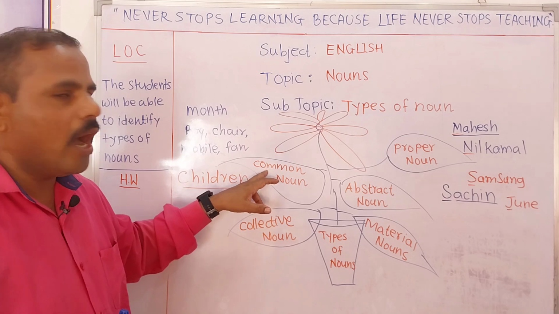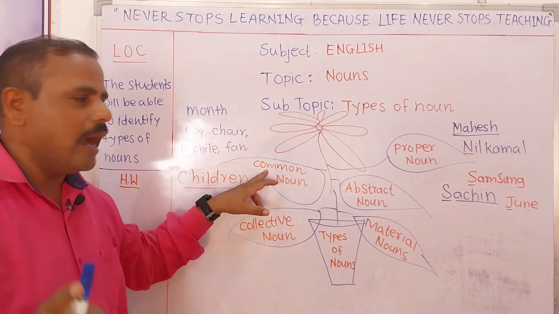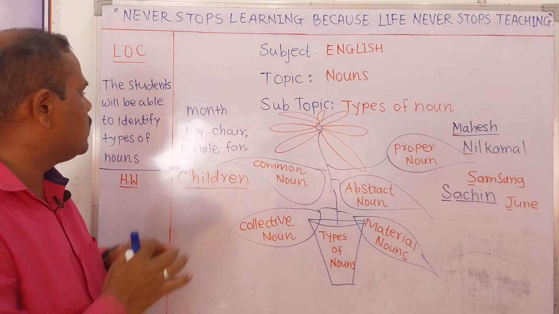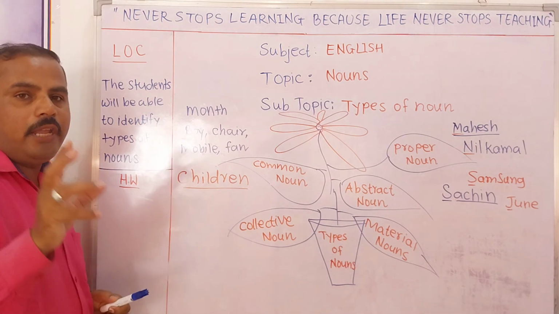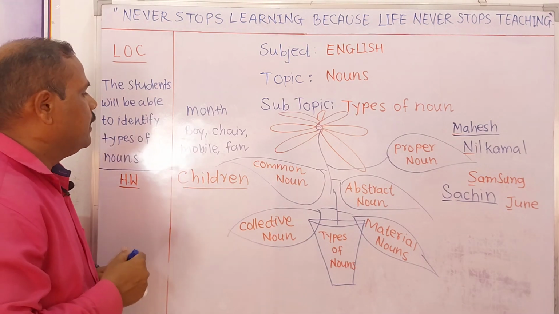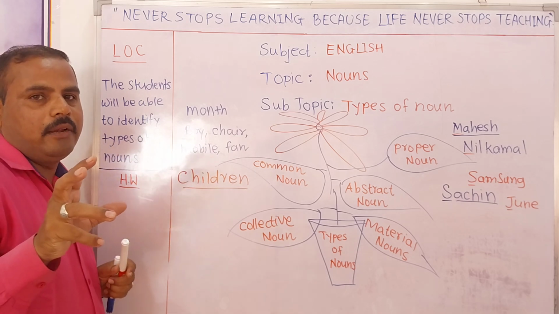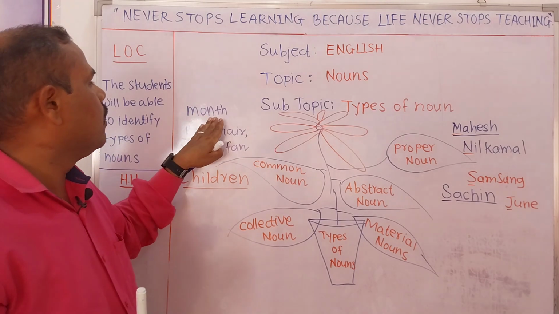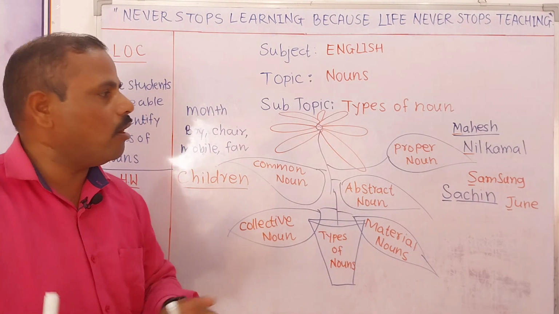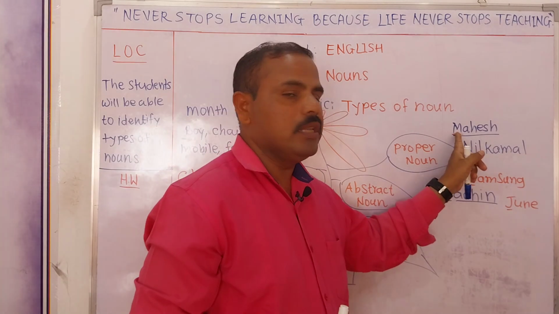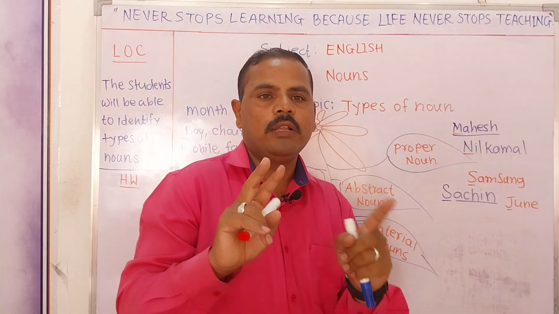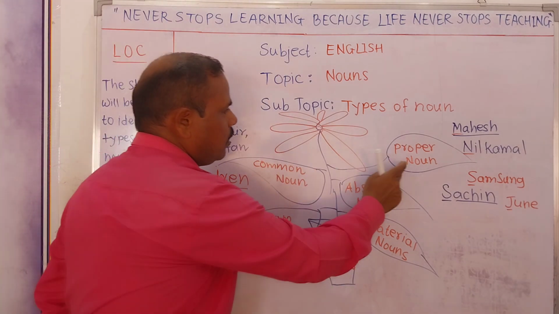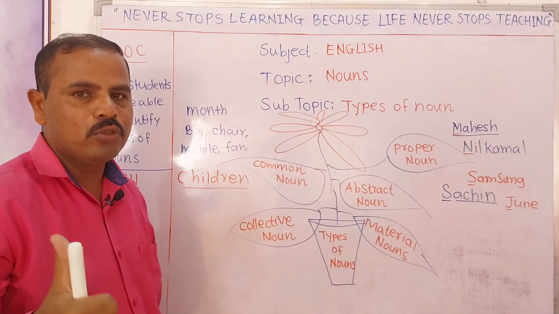Sometimes, if the common noun is at the beginning of a sentence, only at that time will the first letter be capital, but the rest of the time a common noun's first letter should be small. If we are beginning the sentence, then the first letter should be capital. But generally the first letter of a common noun is always written in small and the first letter of a proper noun is always written in capital. So I hope the concept and idea is clear about these both types of noun, common noun and proper noun, right? So shall we go ahead?